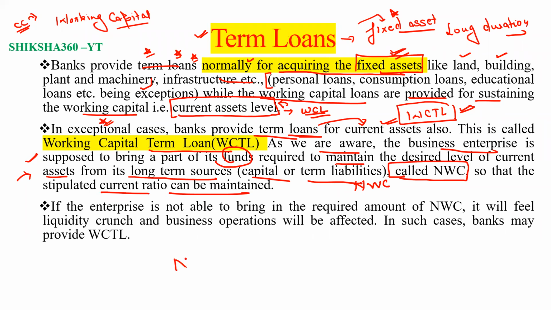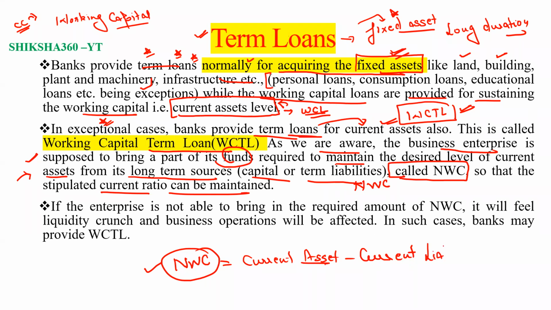NWC is basically known as the net working capital. In the examination, sometimes they will ask what is the formula of net working capital, or they will ask a numerical-based question on net working capital. So net working capital is current asset minus current liability. Current asset minus current liability.